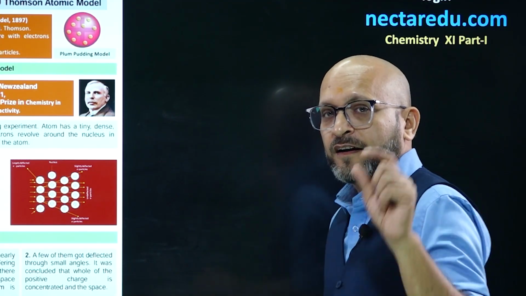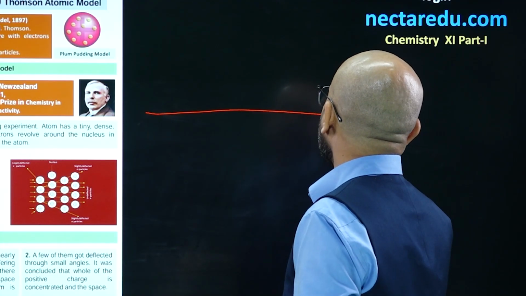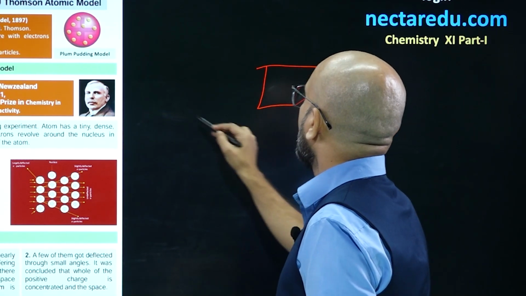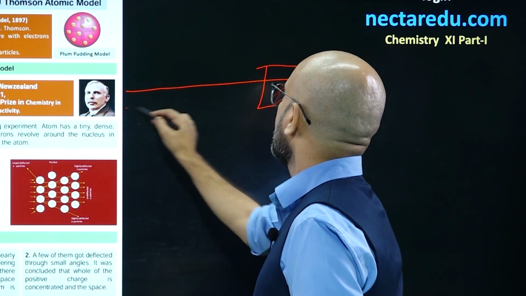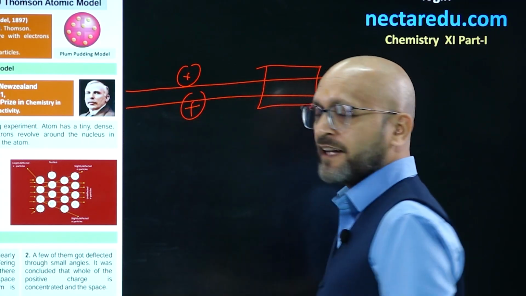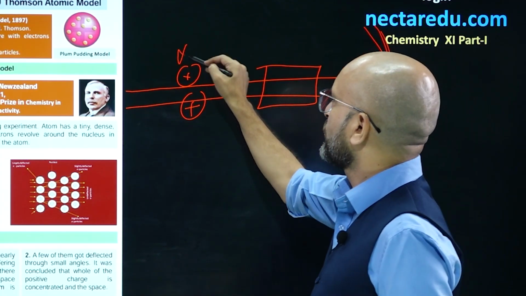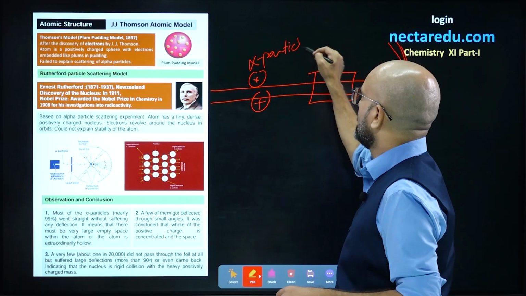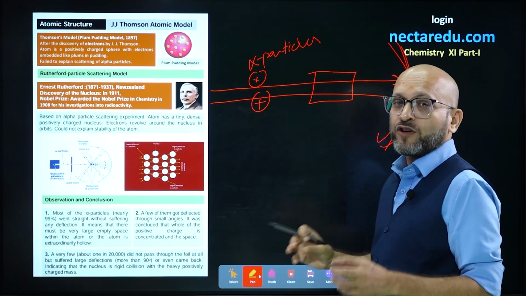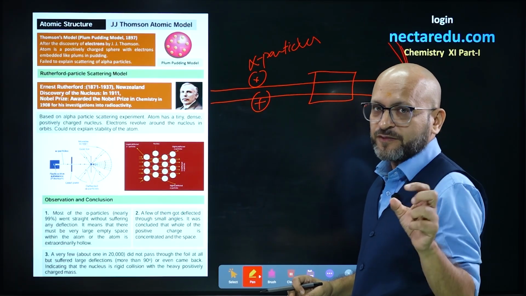So from there, Rutherford gave an explanation. Most of the alpha particles went undeflected. This was the gold foil, and the alpha particles went undeflected. Alpha particles are positive particles, so I can say that positive particles went undeflected. That means most of the gold foil consisted of atoms which were vacant, empty spaces.